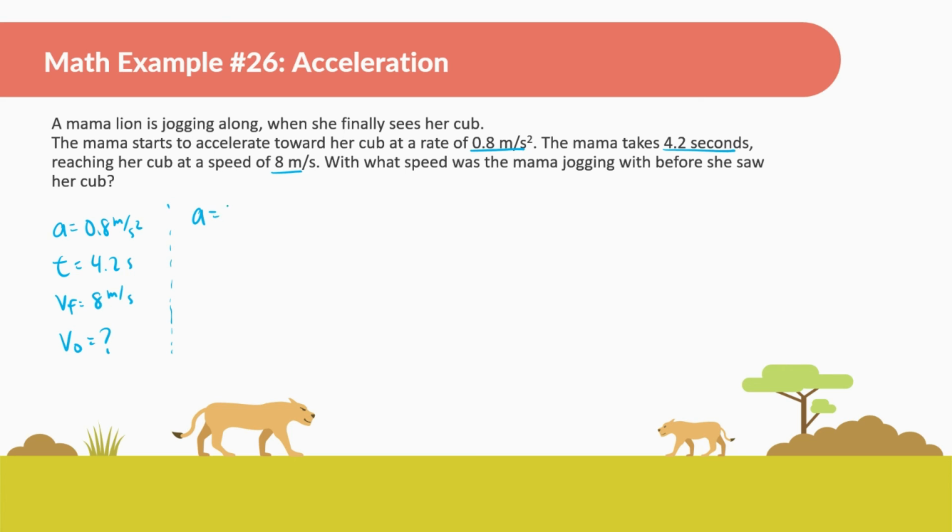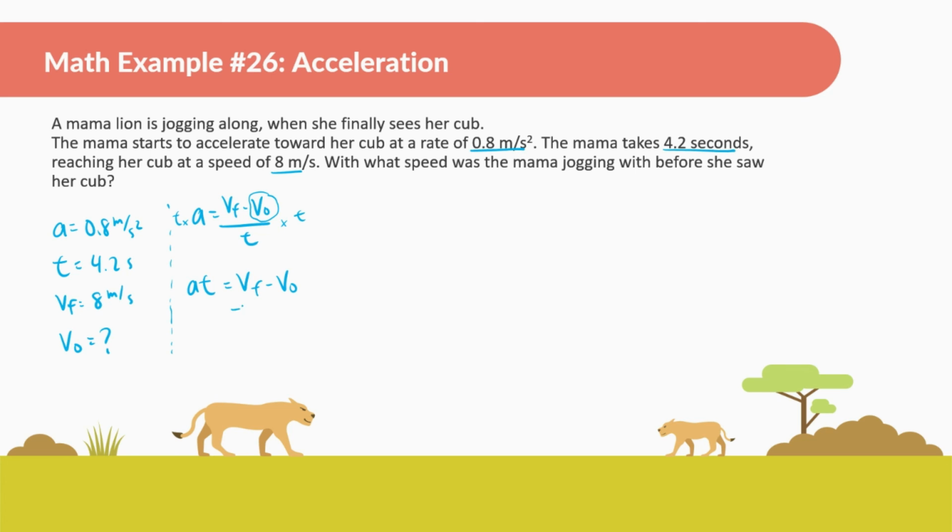Now we know the formula for acceleration, v final minus v initial divided by time. And this time we're looking for the initial velocity. So again, I'm going to multiply both sides by time. Acceleration times time is equal to v final minus v initial.